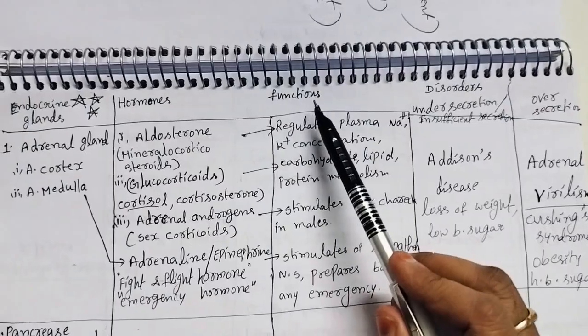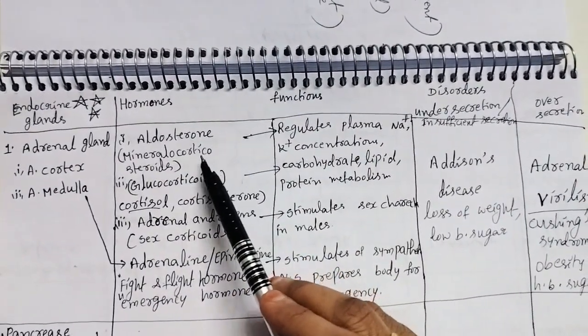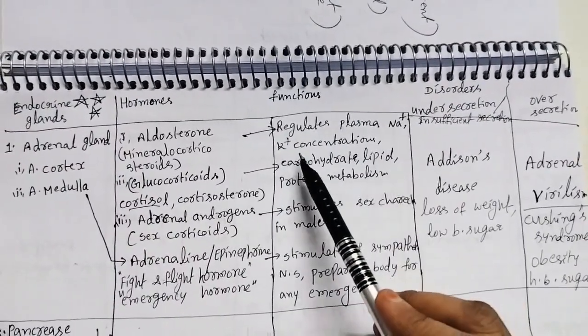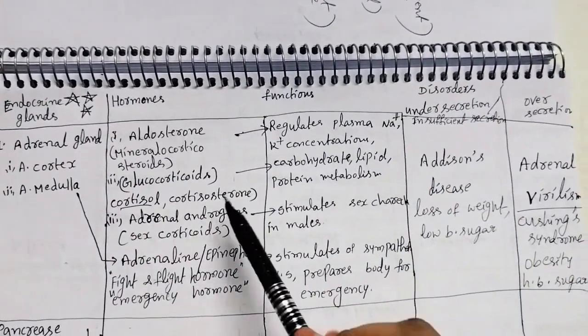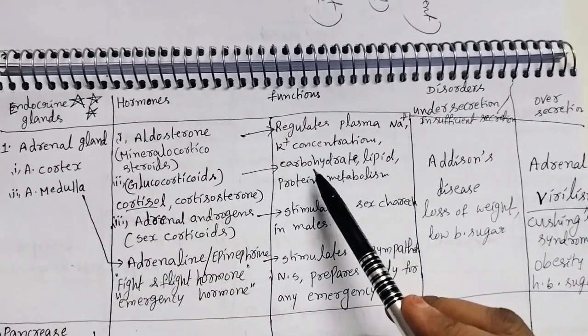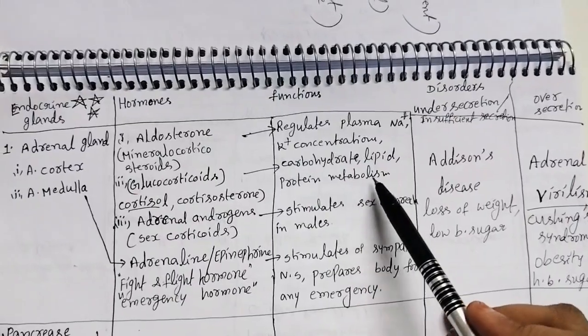So what are the functions of the adrenal gland? Aldosterone regulates plasma sodium and potassium concentration. Glucocorticoids, meaning cortisol, regulate carbohydrate, lipid and protein metabolism.